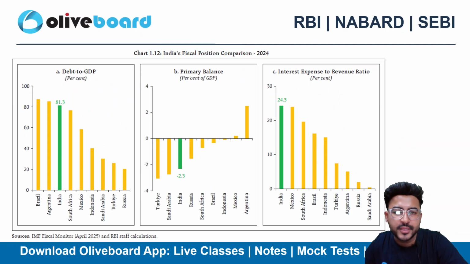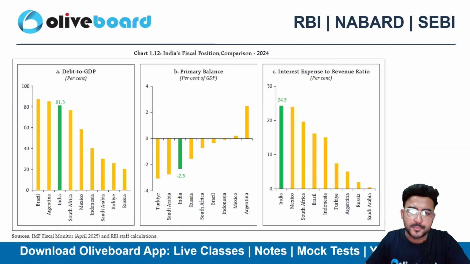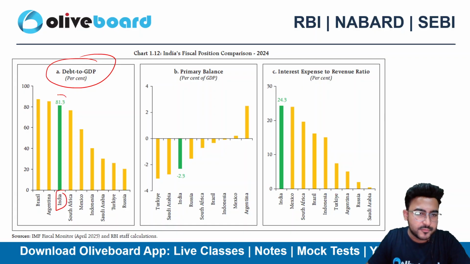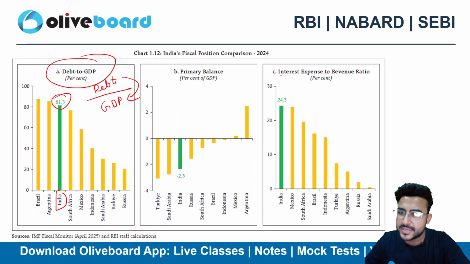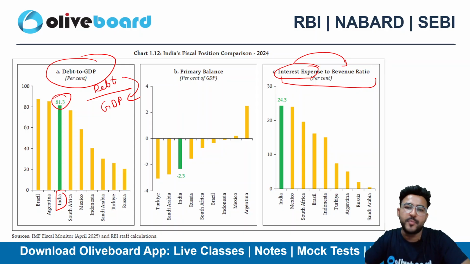And if I talk about India's fiscal position comparison, then for the debt to GDP ratio, we are standing at 81.3. Debt to GDP ratio is nothing but how much our debt is as compared to our GDP. And interest expense to revenue ratio means how much interest expense we need to incur if we are earning 100 rupees of revenue.